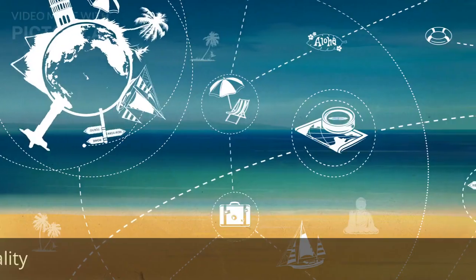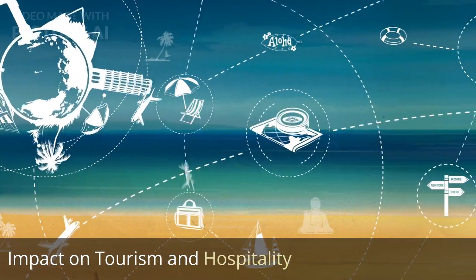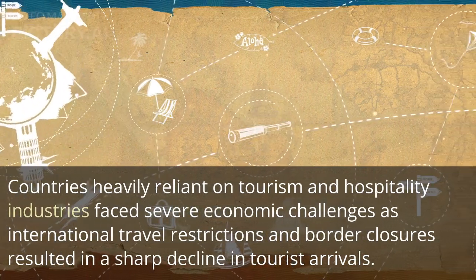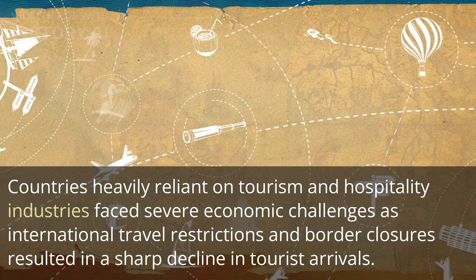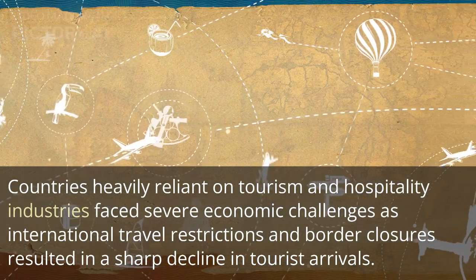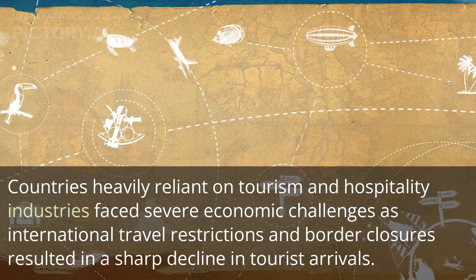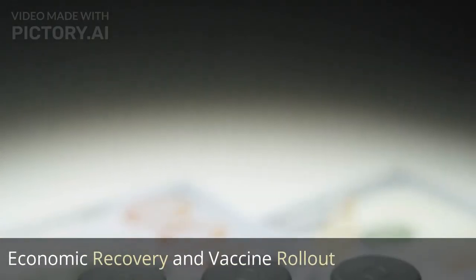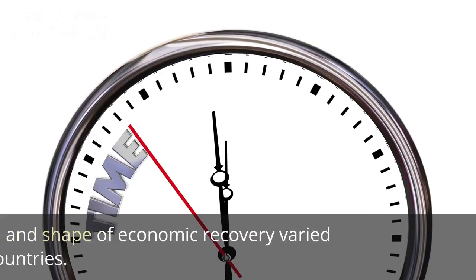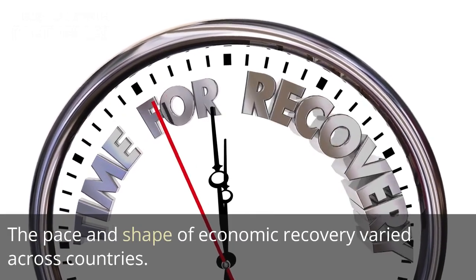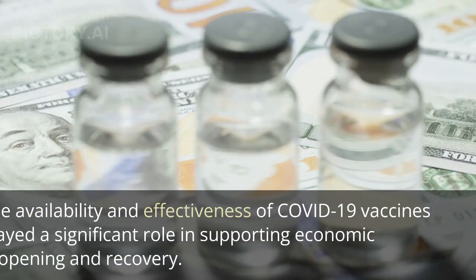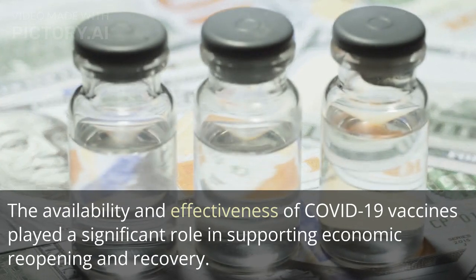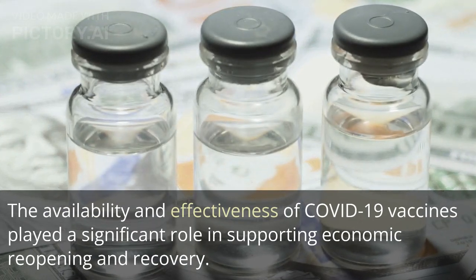9. Impact on tourism and hospitality. Countries heavily reliant on tourism and hospitality industries faced severe economic challenges as international travel restrictions and border closures resulted in a sharp decline in tourist arrivals. 10. Economic recovery and vaccine rollout. The pace and shape of economic recovery varied across countries. The availability and effectiveness of COVID-19 vaccines played a significant role in supporting economic reopening and recovery.